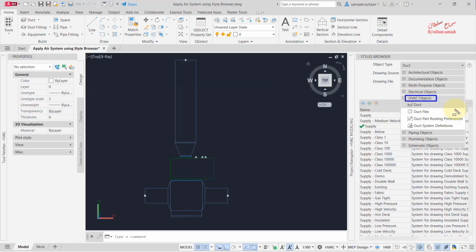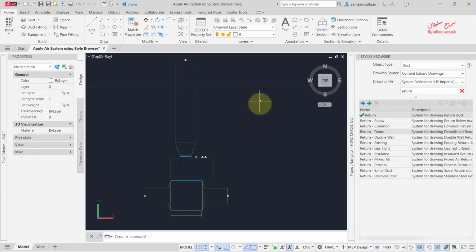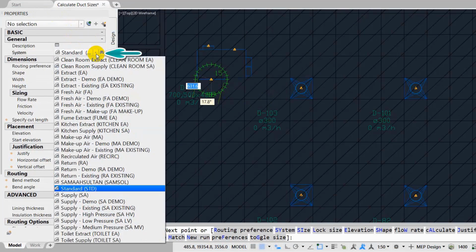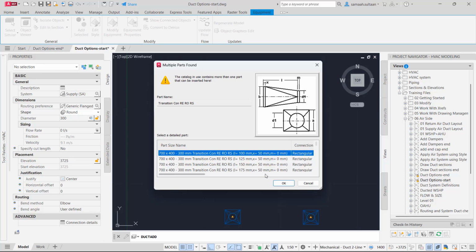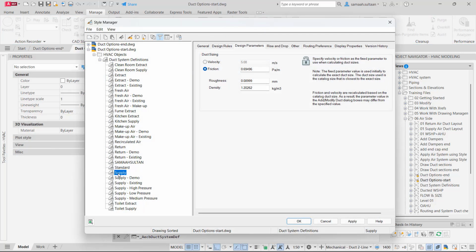Using the style browser to apply predefined system by selecting ducts, searching for system style in the content library, and applying them. Configure ductwork settings before modeling, including system selections, dimensions, elevation, and routing preferences.